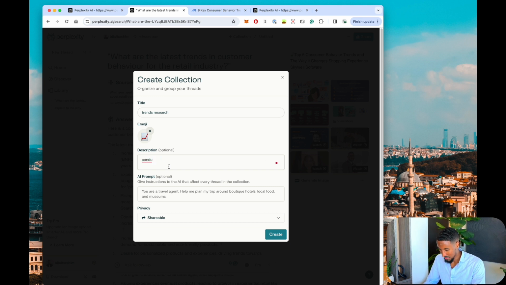Let's just say, forgive my typing. I don't usually use my Mac keyboard. I'm always on the external keyboard.